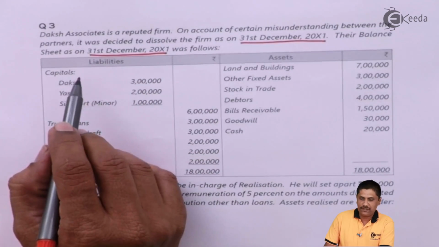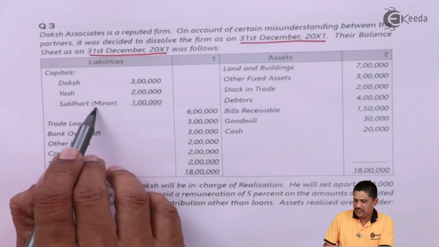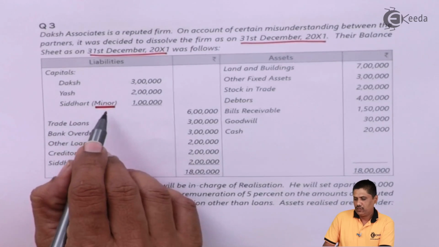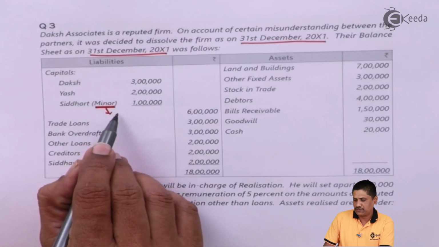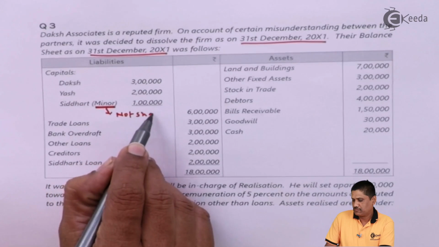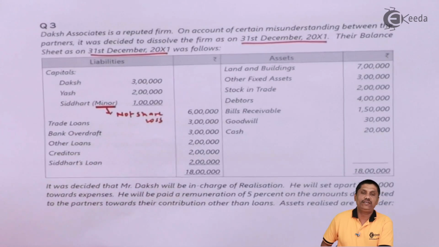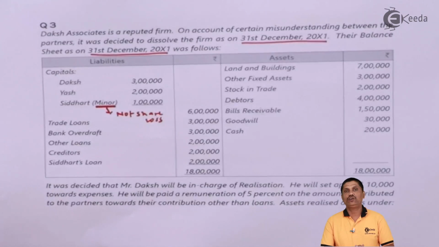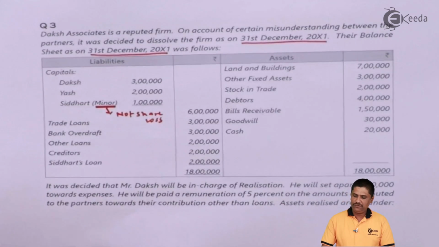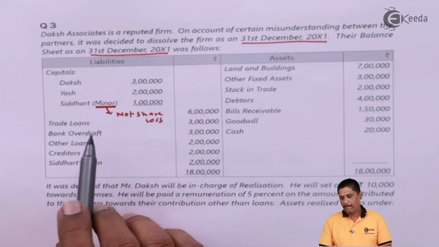They have given you partners' capital of Daksha, Yash and Siddharth. If you can notice, Siddharth is a minor partner. So he will not share any loss. As we know, a minor is admitted for the benefit of the firm, and as per the Contract Act he is not competent to contract. So he will share only profit. He will not share the loss of your business.